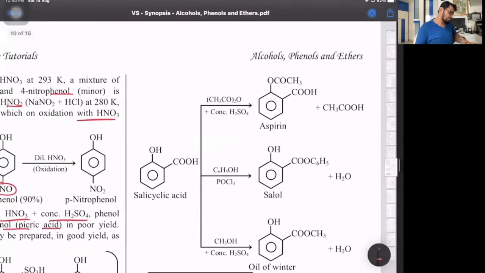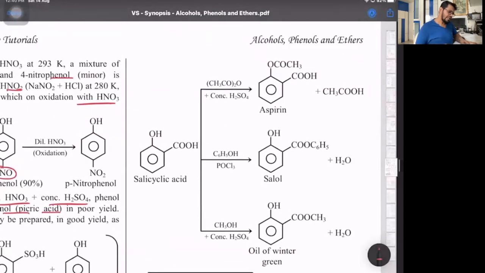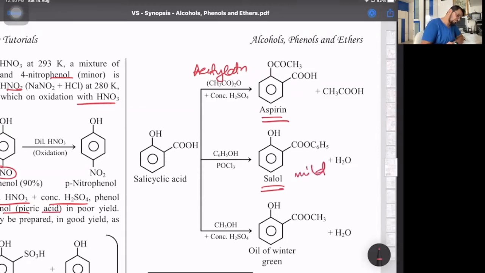Then the reactions of salicylic acid, that is acetylation, the first reaction. That is in chemistry in everyday life, we have this part. Acetylation of salicylic acid with acetic anhydride in presence of conc H2SO4 gives us aspirin. Phenol with POCl3 gives you Salol over there. That's nothing but, I told you, it's a mild analgesic. Analgesic means analgesia, without pain. For that it is used.